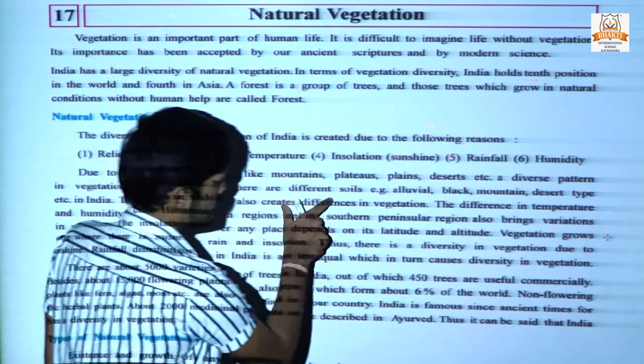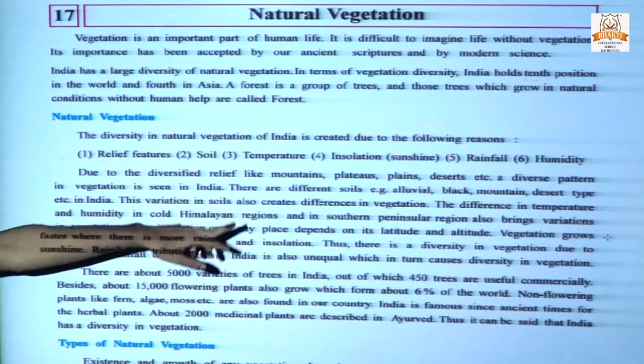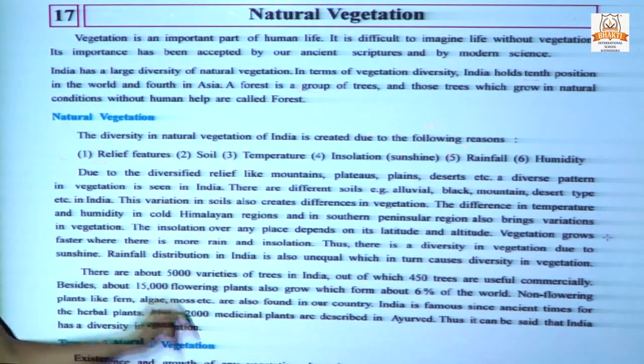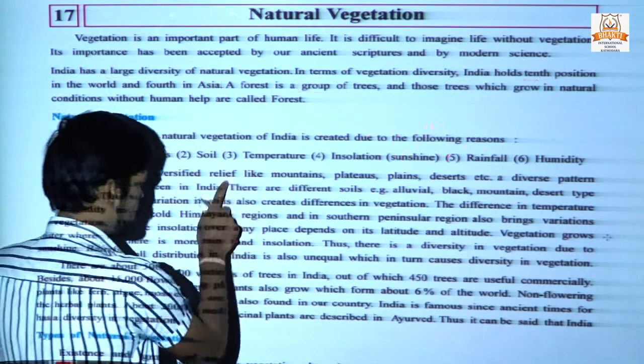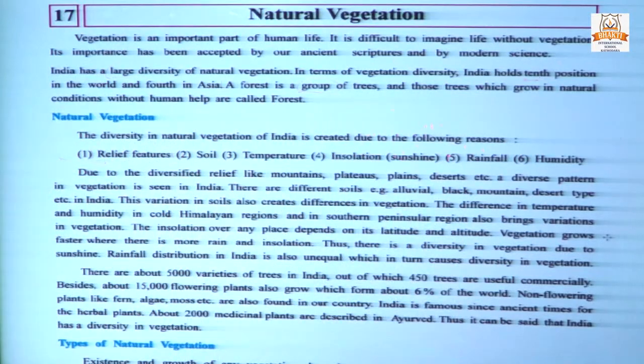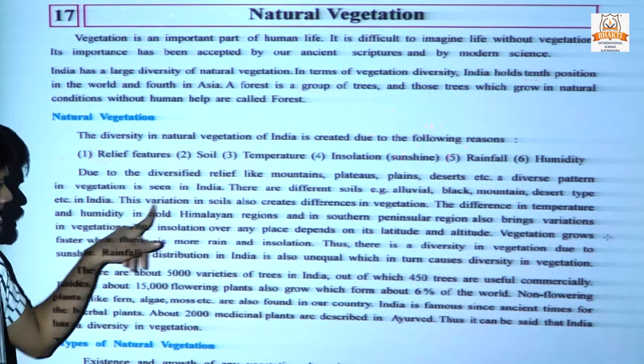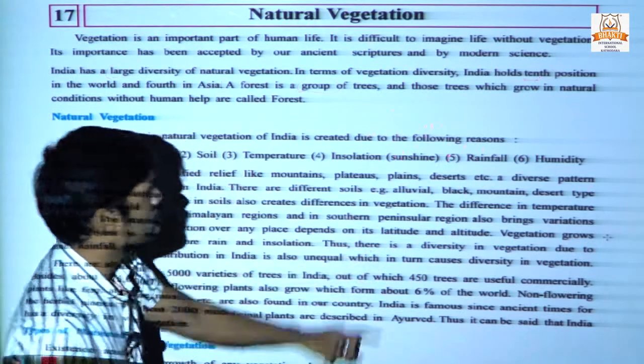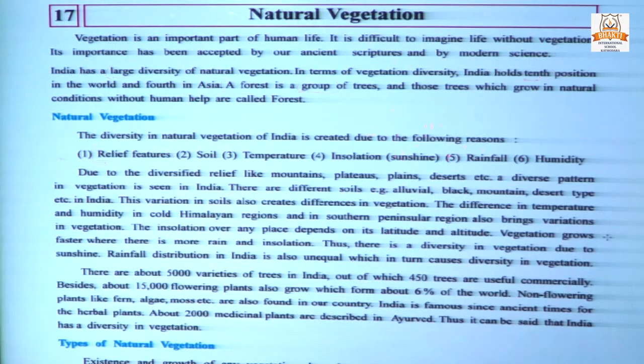There are different soils, for example alluvial, black, mountain, desert, etc. We have already discussed in chapter number 8 what kinds of soil there are and what factors affect the soil, and soil also affects the diversity of vegetation. This variation in soils also creates differences in vegetation.